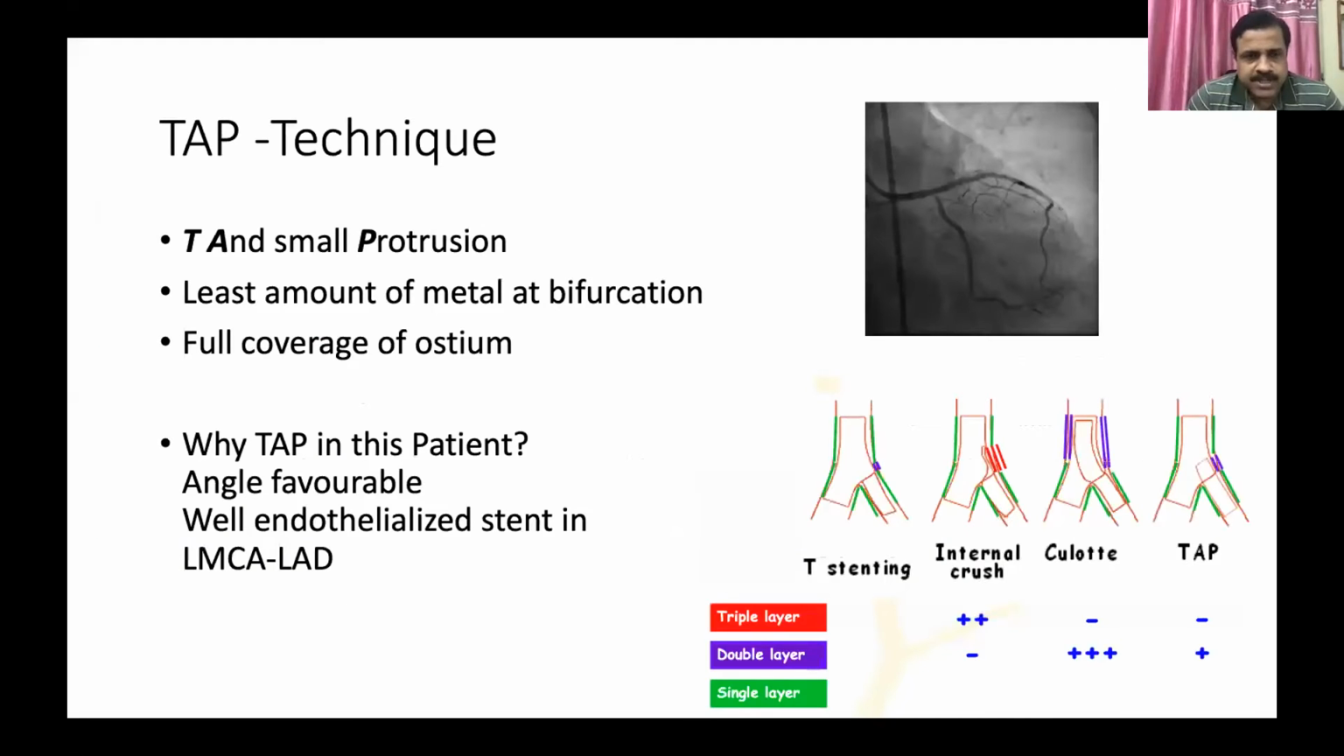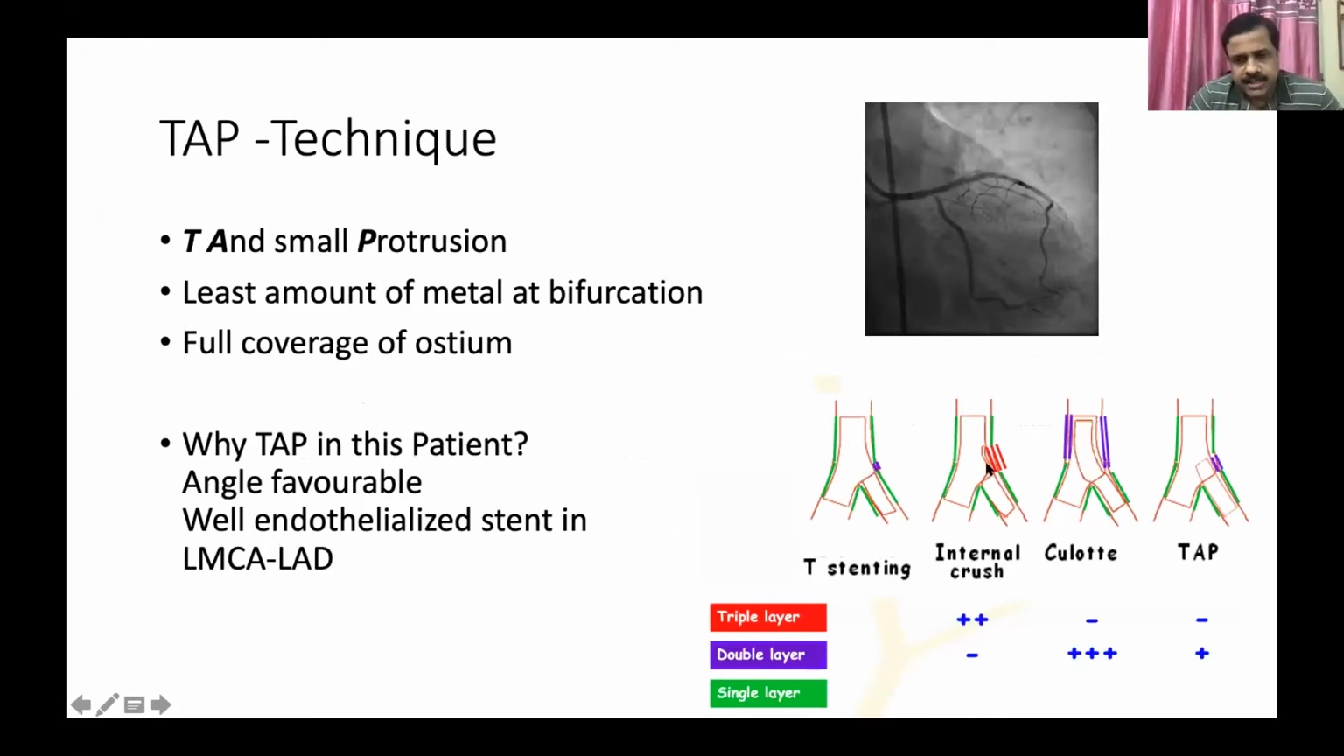So we adopted this technique. It has the least amount of metal at the bifurcation, and it ensures full coverage of the ostium, unlike a normal T stenting. We can see from the different modalities that T stenting has the least metal at this site, but you may sometimes miss the ostium, which we cannot accept in this case.